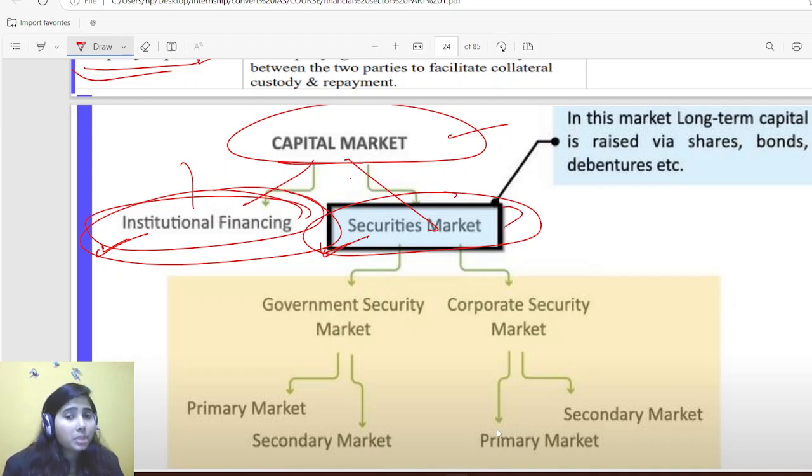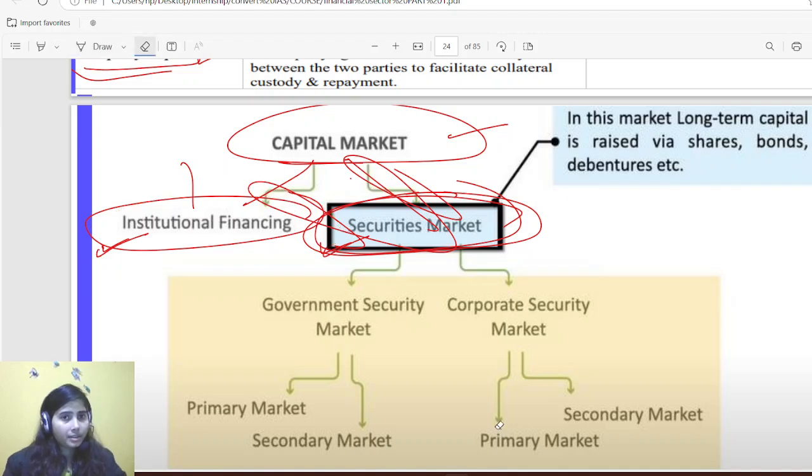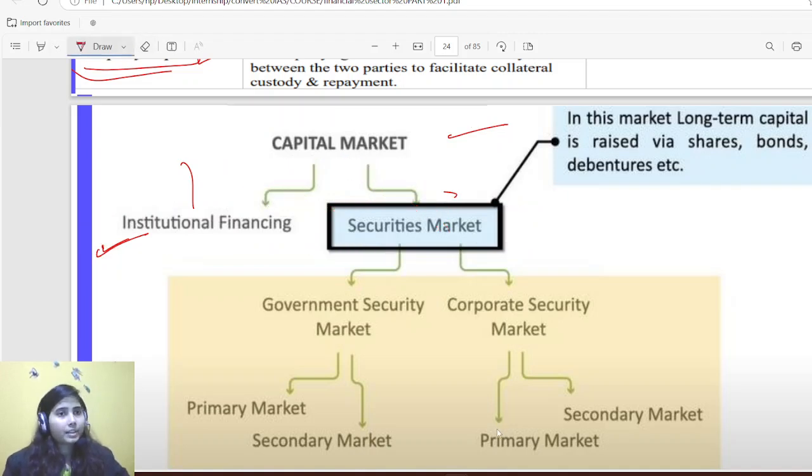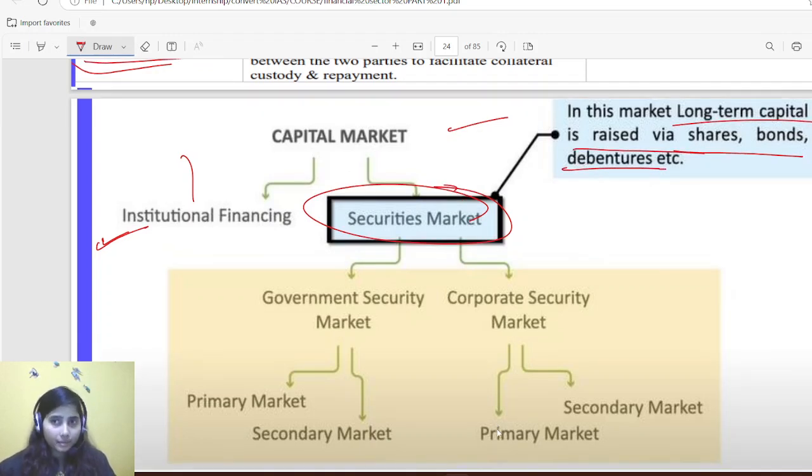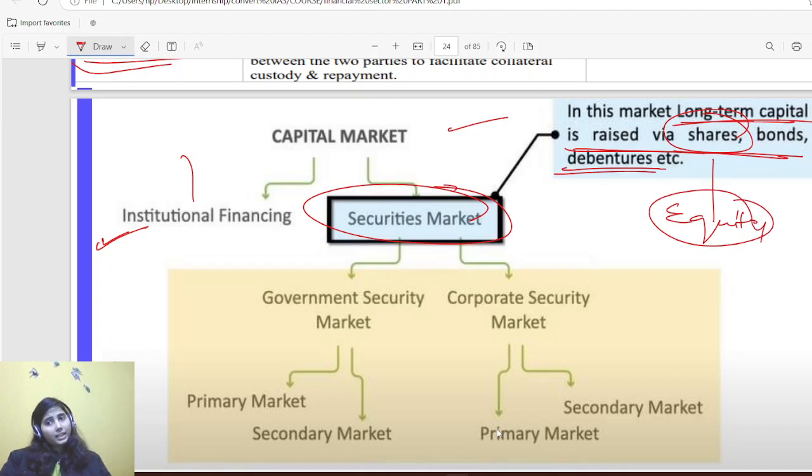Okay. Then comes securities market. In this market, long-term capital is raised via shares, bonds and debentures. Shares, equity, I have already explained. Shares mean ownership. Then bonds and debentures.